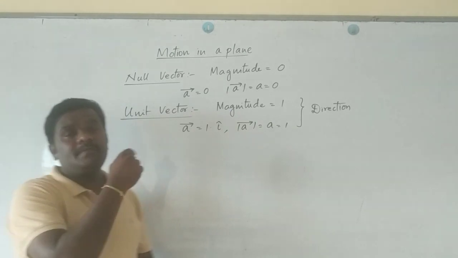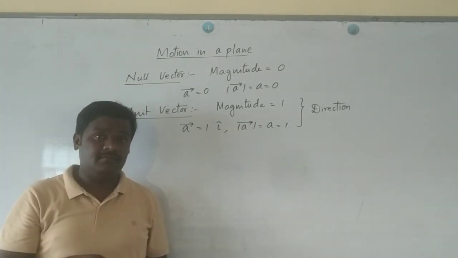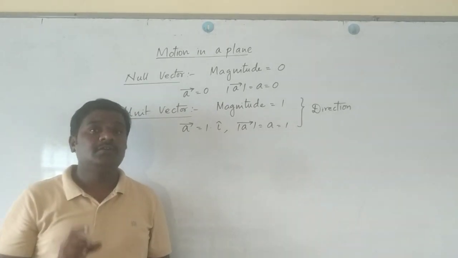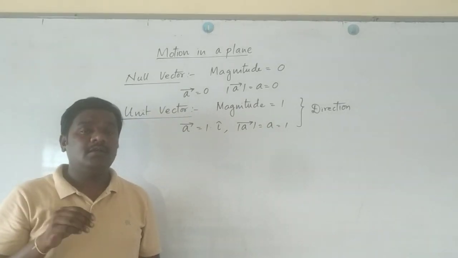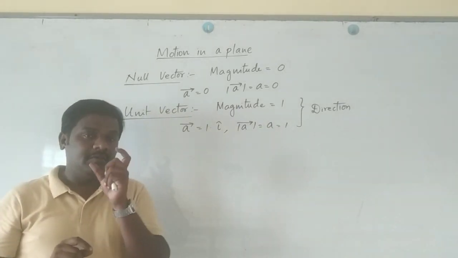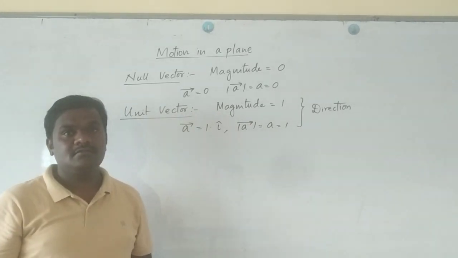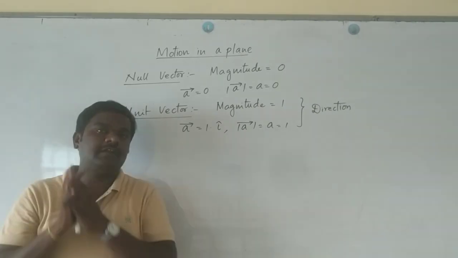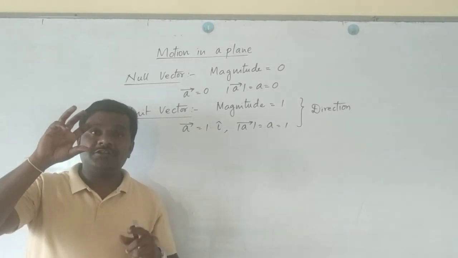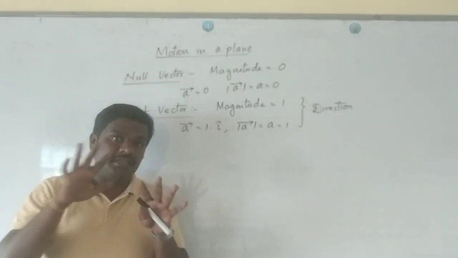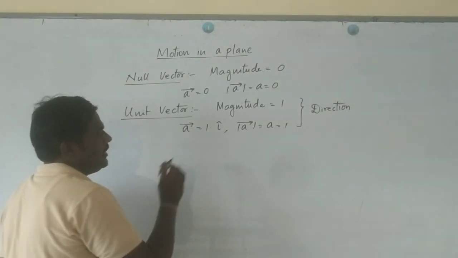The same condition should be applied in case of vectors. When you are giving direction to a given vector along with its magnitude, the magnitude of the vector should not alter. Then the only choice is to multiply the magnitude of the vector with what? A unit vector. If you multiply with the unit vector, since its magnitude is 1, the actual magnitude of the vector will not change, and it will get some direction. Hope you understood.